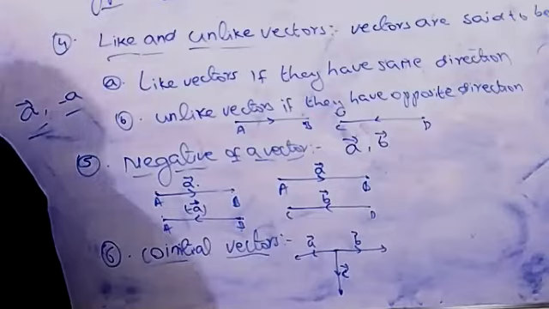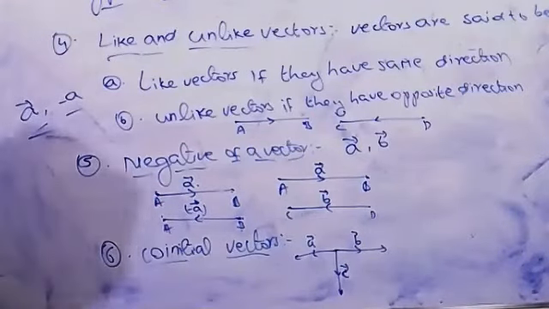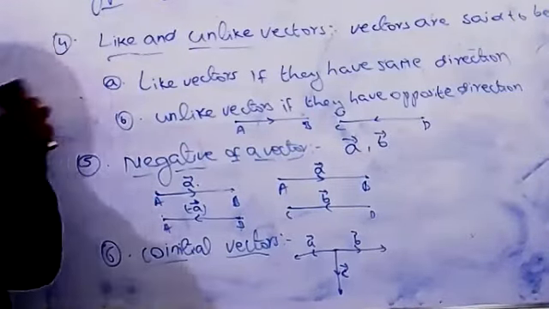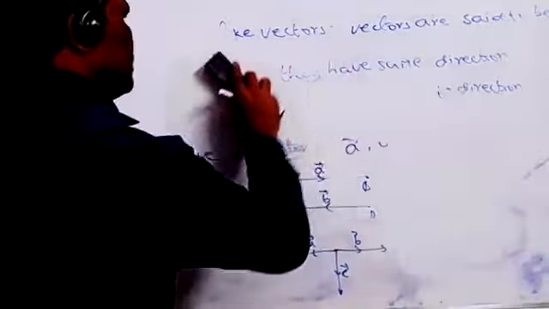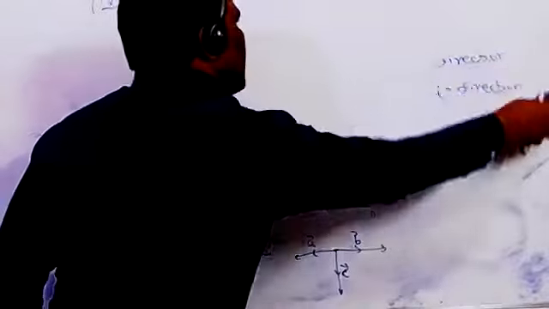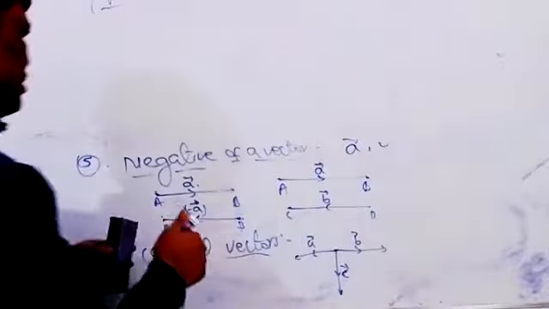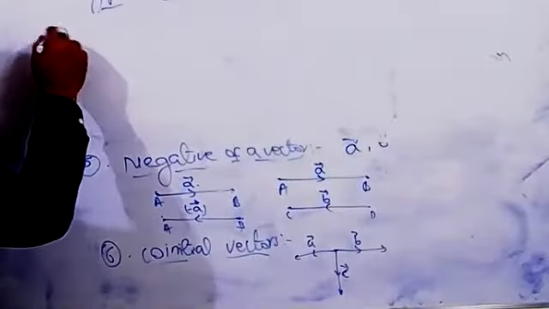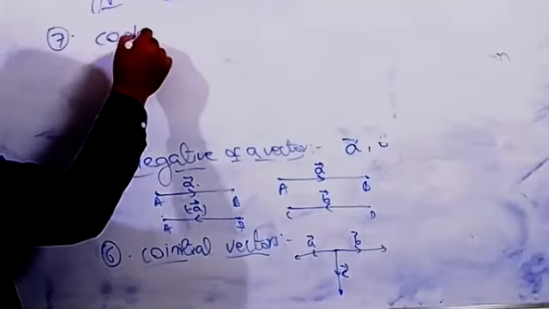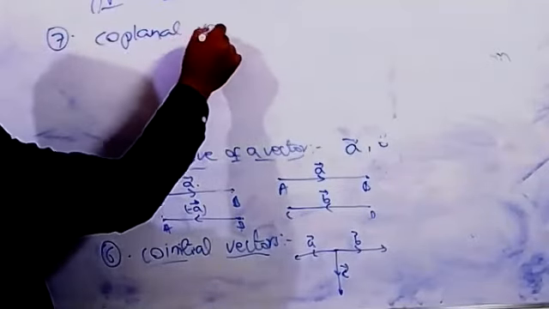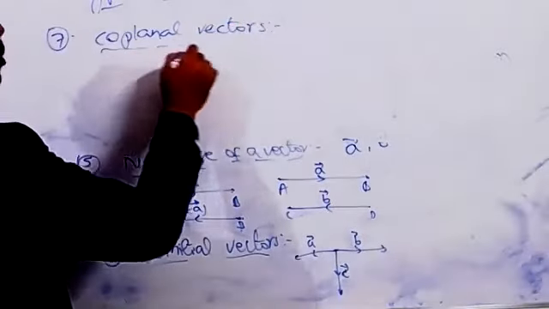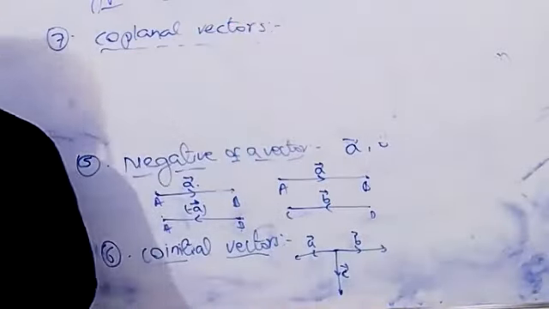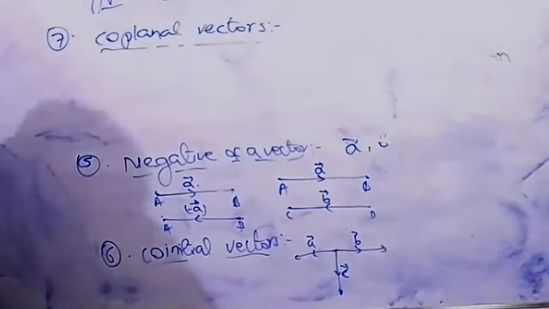Seventh one, coplanar vectors. Generally, what is the meaning of coplanar?